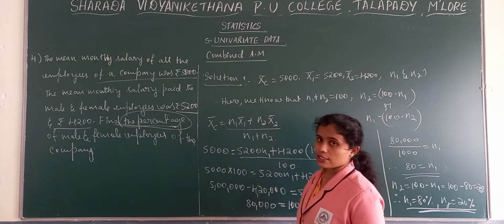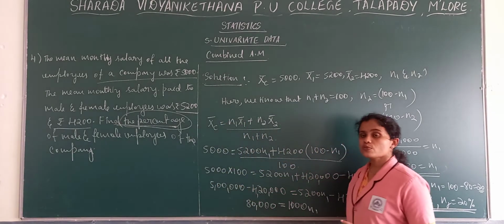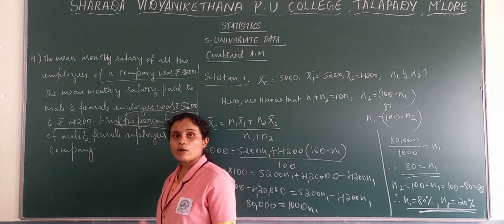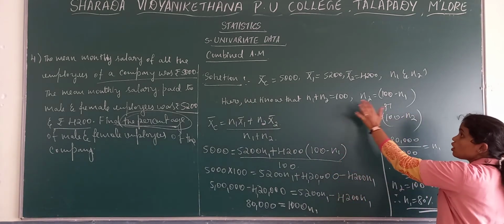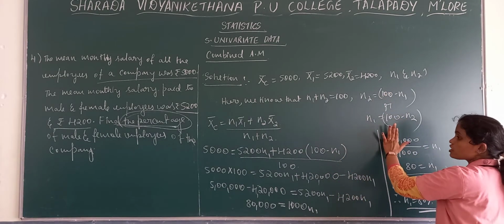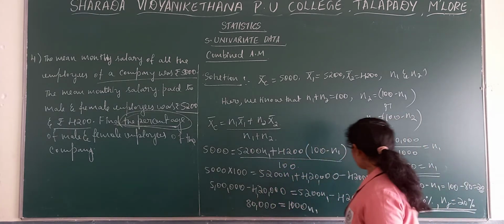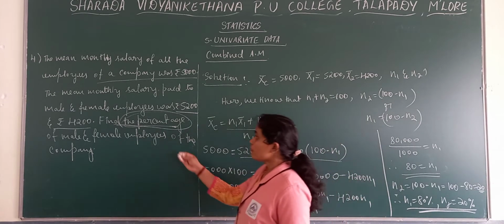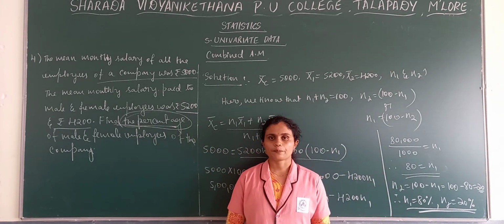So this is about when both N1 and N2 are missing, and when they require information in the form of percentage, the total we need to take as 100, then this or this we need to substitute in the place of N1 or N2. So we can get the percentage. Now one more similar kind of problem we'll see, when they give proportion in the place of percentage.